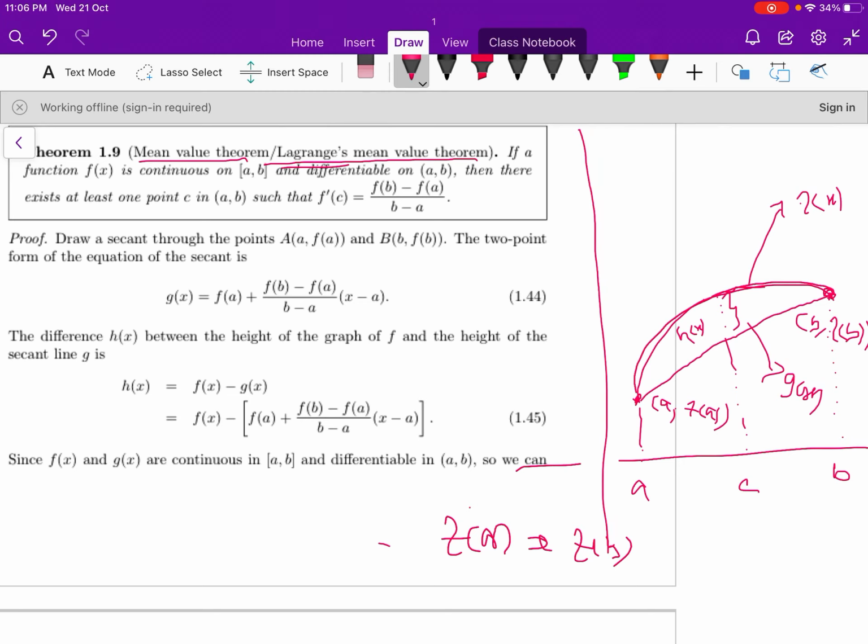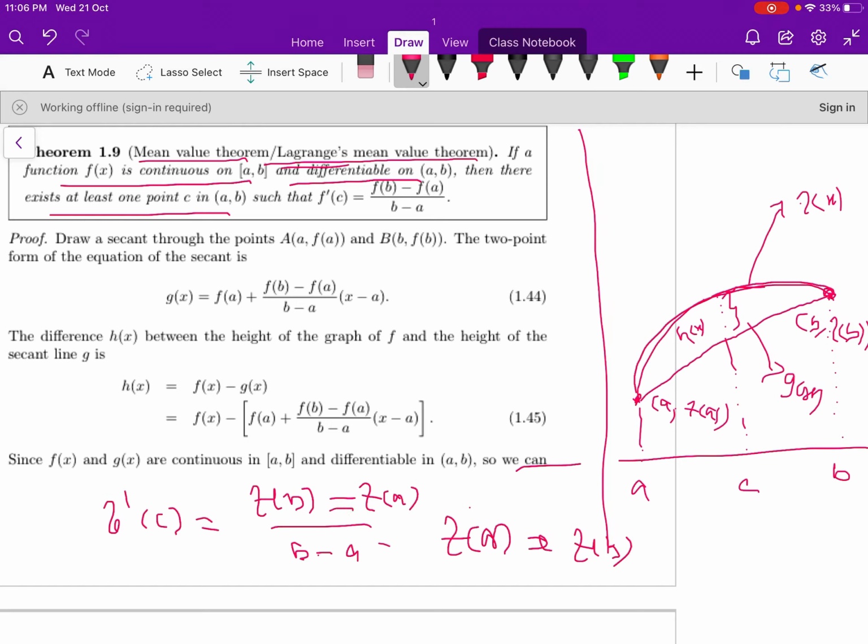Let us move to the statement of Lagrange's mean value theorem. The function is continuous in the closed interval [a, b] and differentiable on the open interval (a, b). Then there exists at least one point c in (a, b) such that f'(c) is equal to (f(b) minus f(a)) by (b minus a).